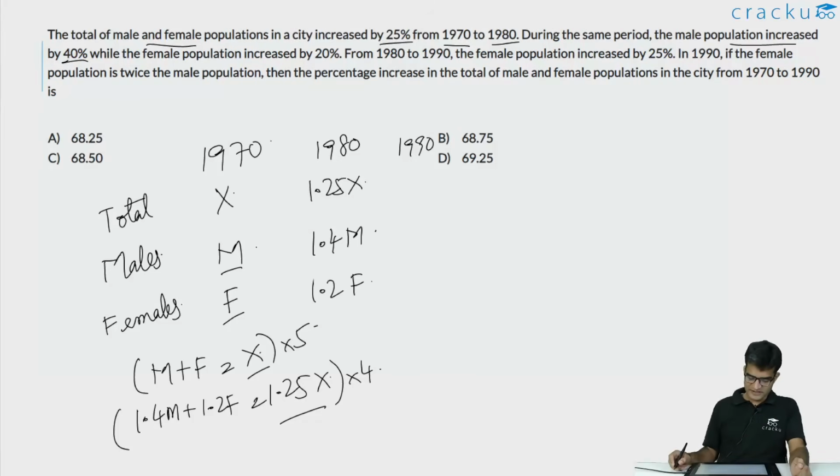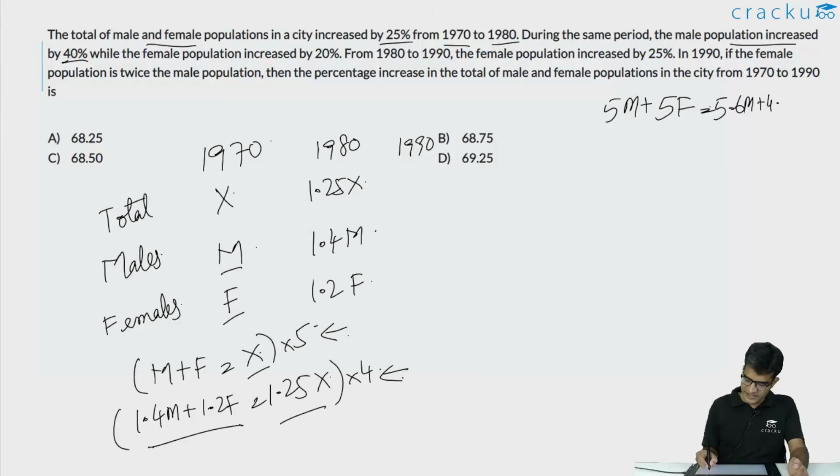Essentially, 5m plus 5f from the first equation is equal to 5x, and from the second equation 1.25x into 4 is also equal to 5x. So that will equal 4 times 1.4m plus 1.2f, so that is 5.6m plus 4.8f. This would imply that 0.6m is equal to 0.2f, or the value of 3m is equal to f.